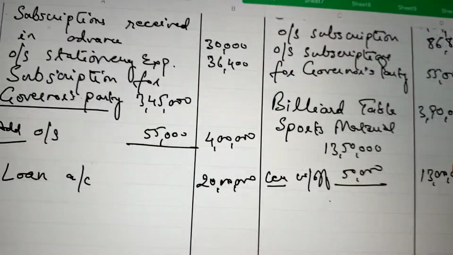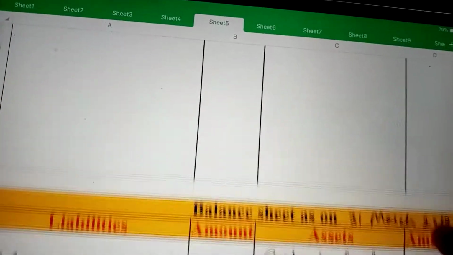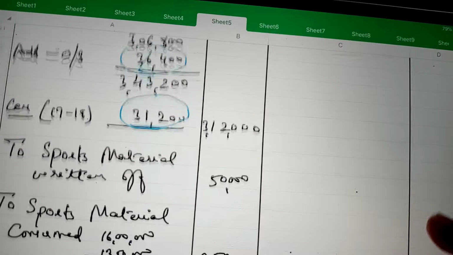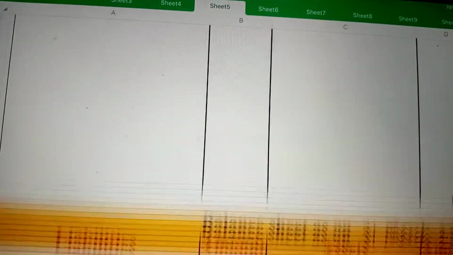So now all the adjustments we have done, and now first we will total our opening balance sheet.